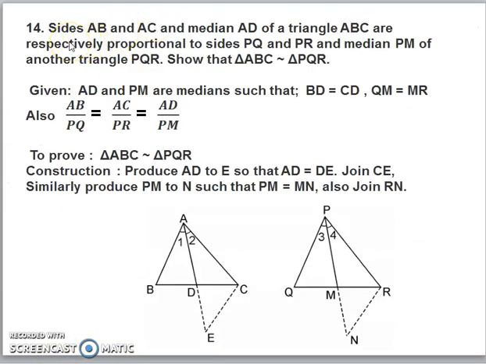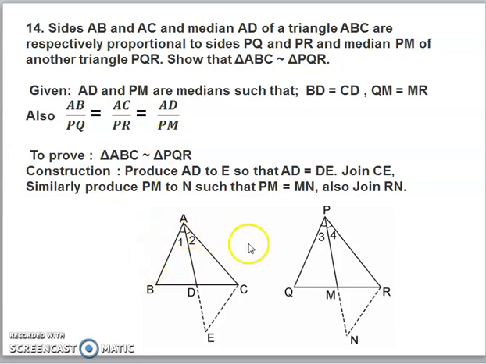14th problem. Sides AB, AC and median AD of a triangle ABC are respectively proportional to sides PQ, PR and median PM of another triangle PQR. Show that ABC is similar to PQR. Now here again, since AD is the median, we can say that BD is equal to CD and QM is equal to MR, and also these ratios are given equal. AB by PQ is equal to AC by PR is equal to AD by PM.